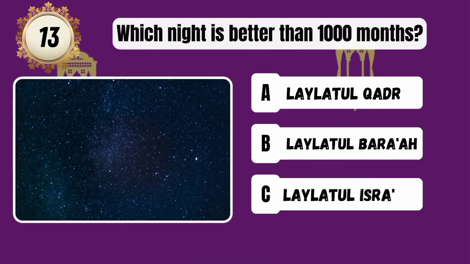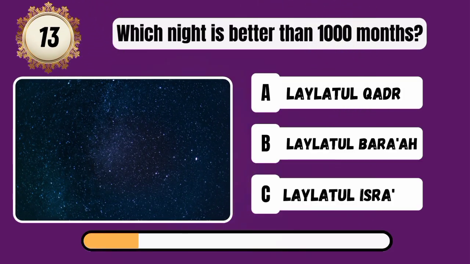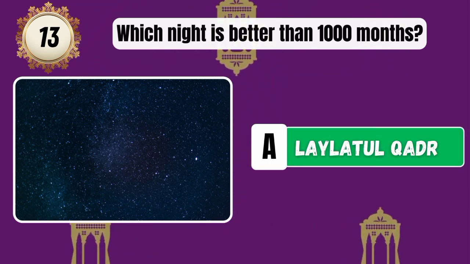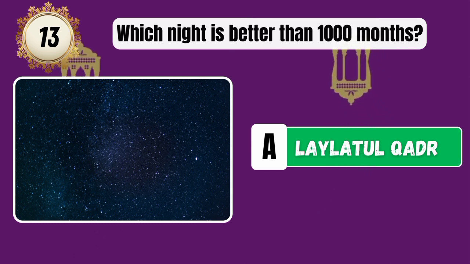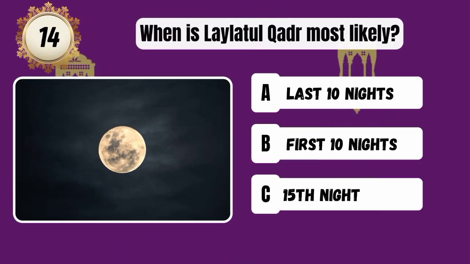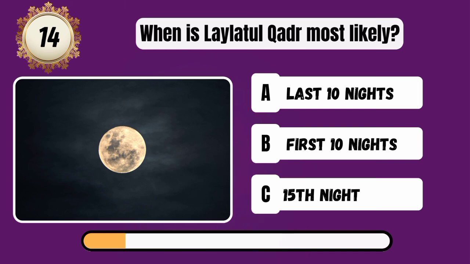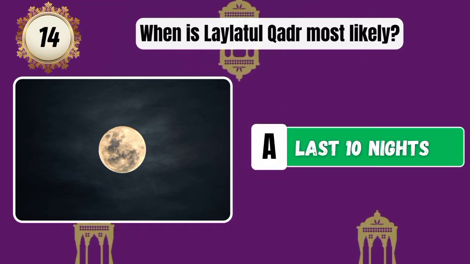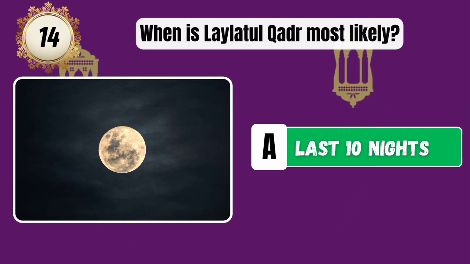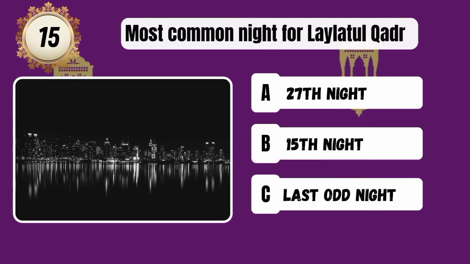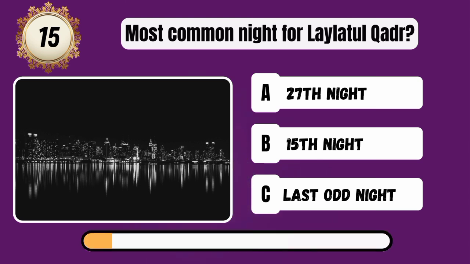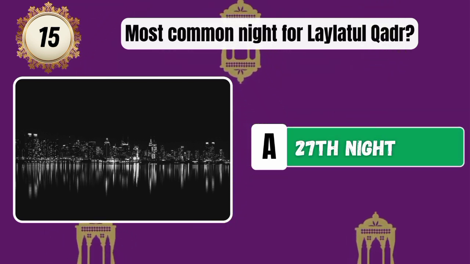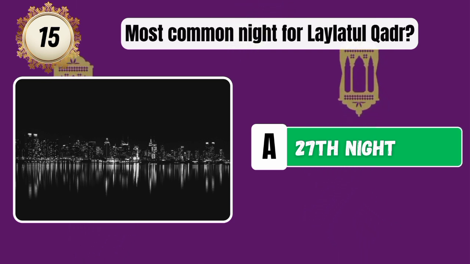Which night is better than 1000 months? Correct answer is Laylatul Qadr. When is Laylatul Qadr most likely? Correct answer is last 10 nights. Most common night for Laylatul Qadr. Correct answer is 27th night.